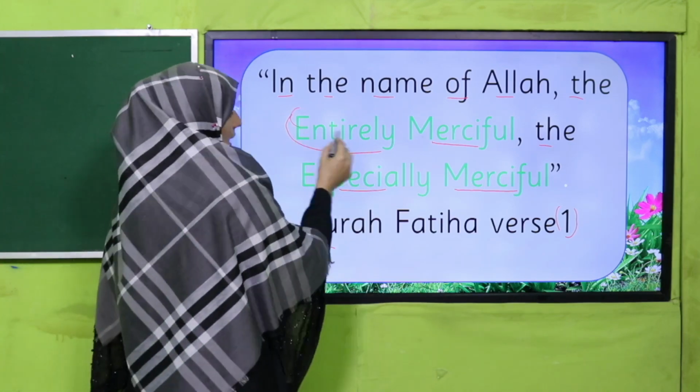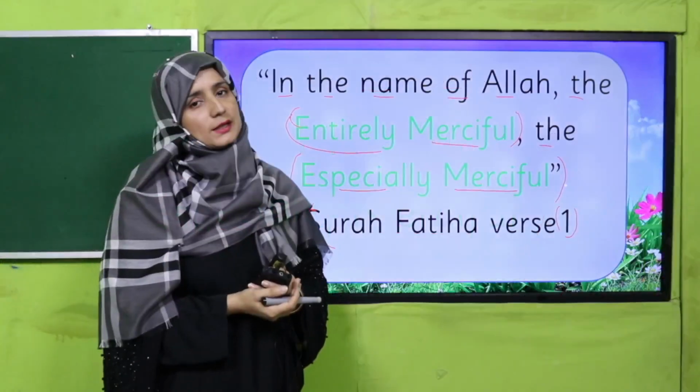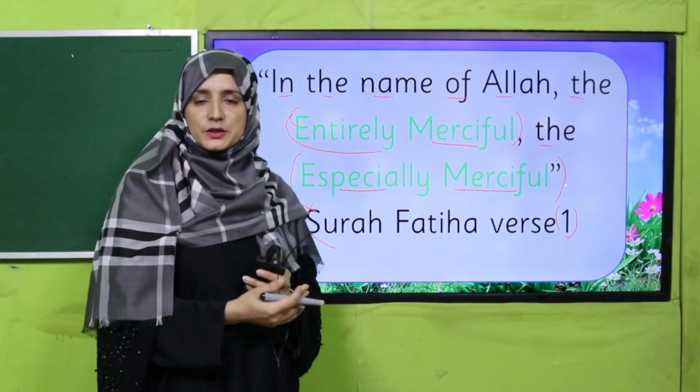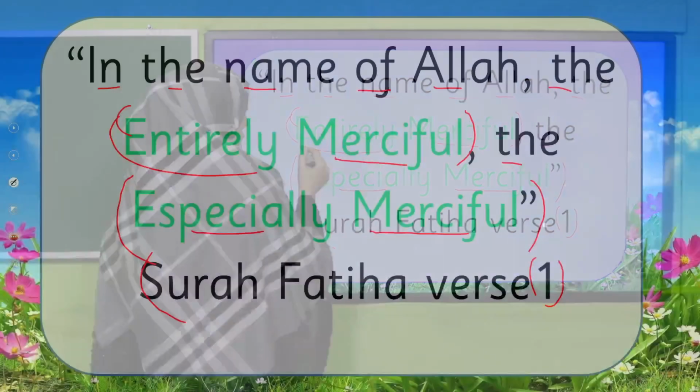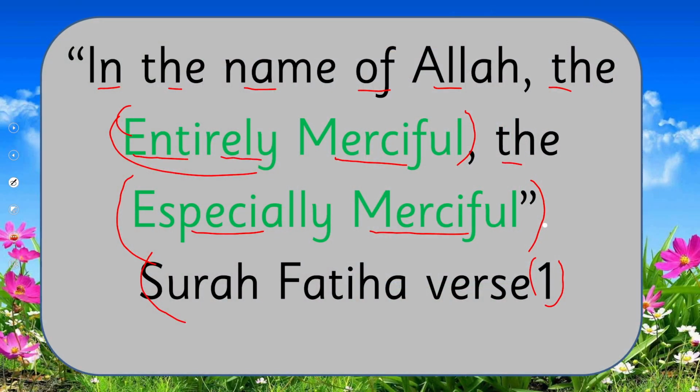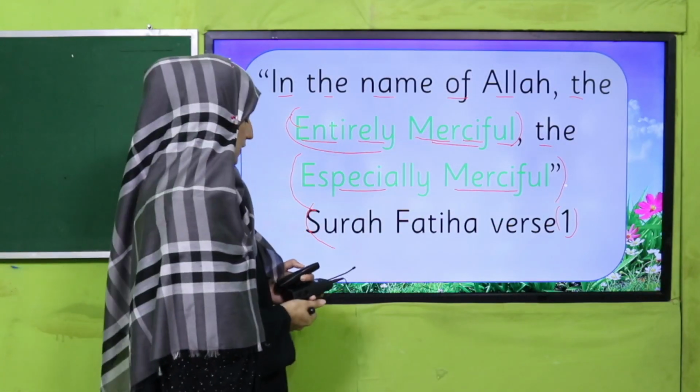He is entirely merciful. He is especially merciful. Especially means He is one and only, that He can show mercy on His beloved persons and followers. Can you judge one thing, my dear students? Entirely merciful. In this way we can read and segregate and divide words into different units. Today we are going to learn about that.